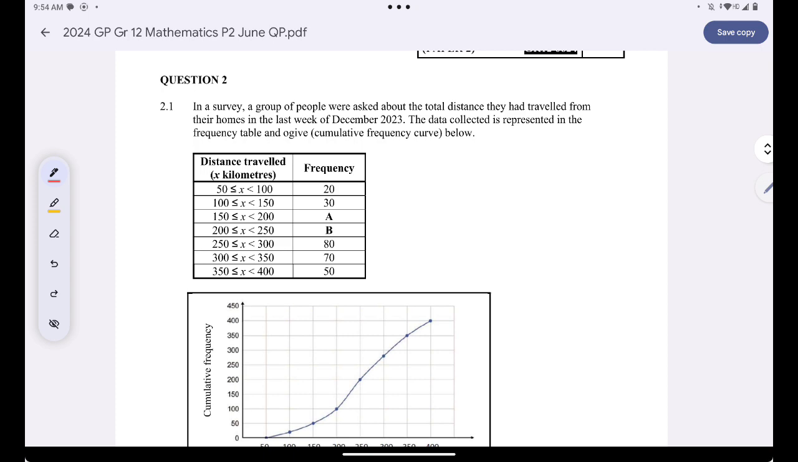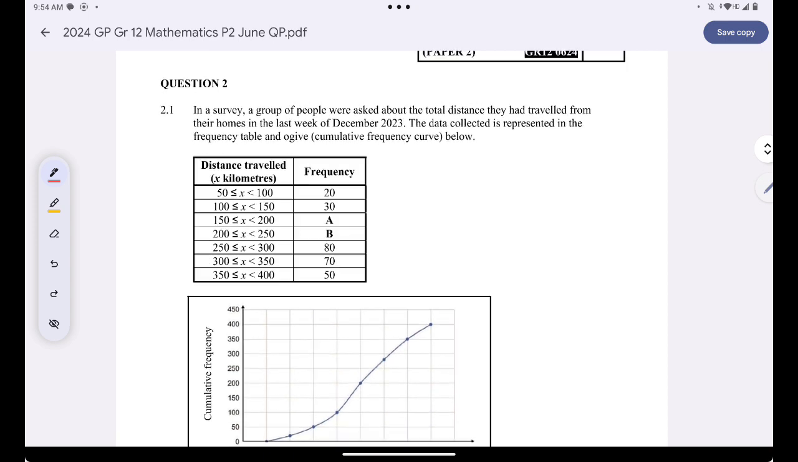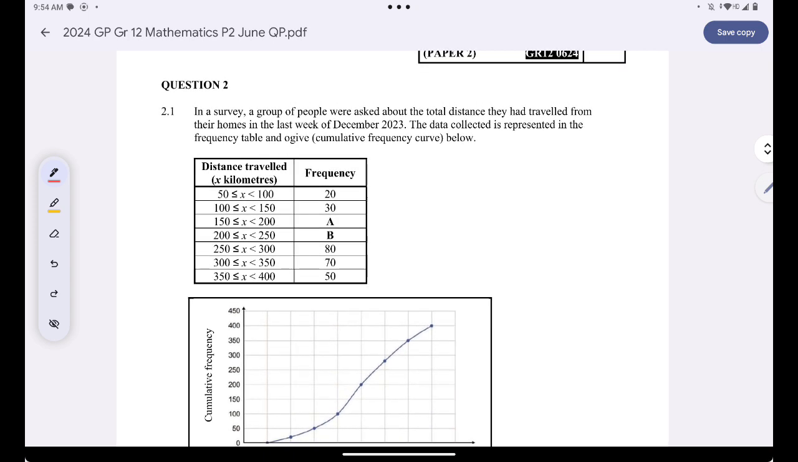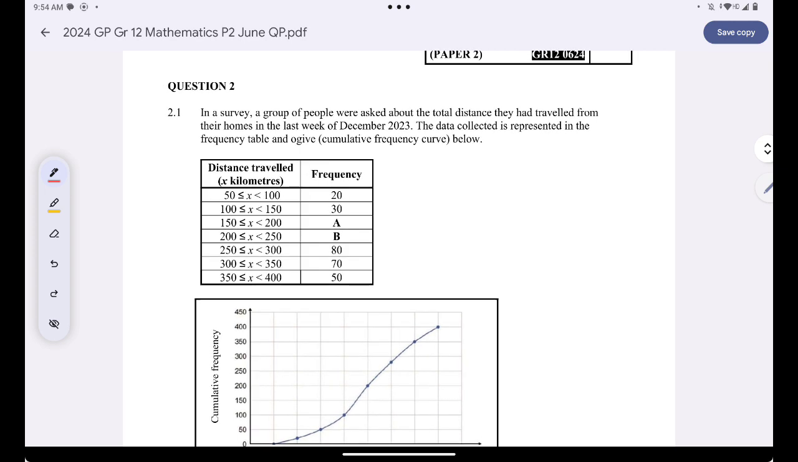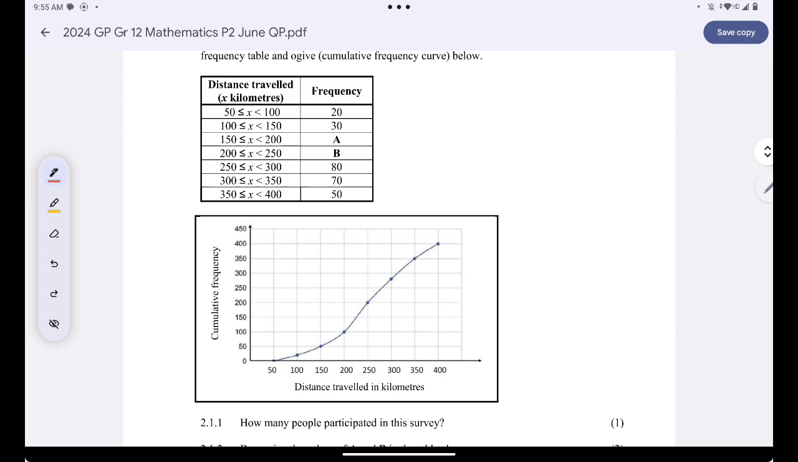Okay, now I'm given a survey. I'm told that in a survey, a group of people were asked about the total distance they traveled from their homes in the last week of December 2023. The data collected is presented in the frequency table and an OGIV, also known as the frequency curve, the cumulative frequency curve below. How many people participated in the survey?